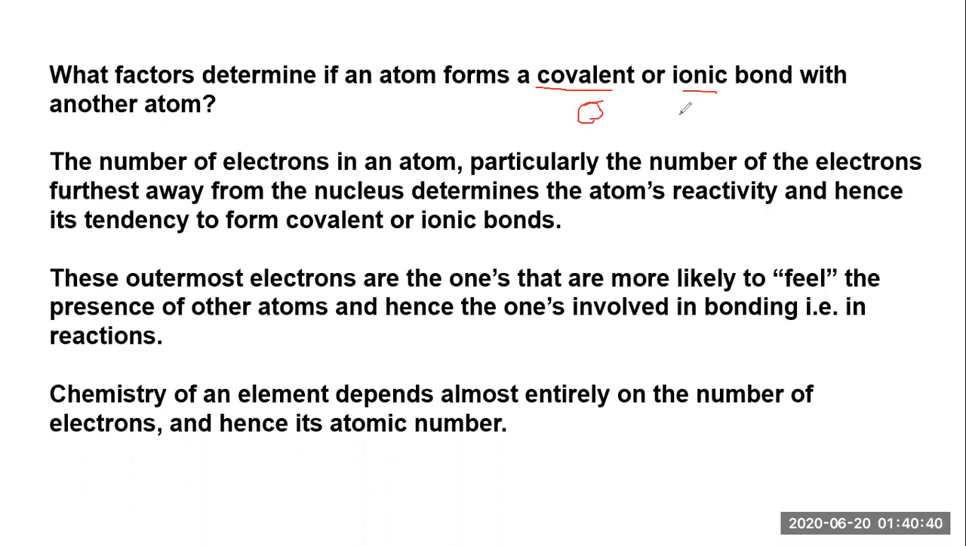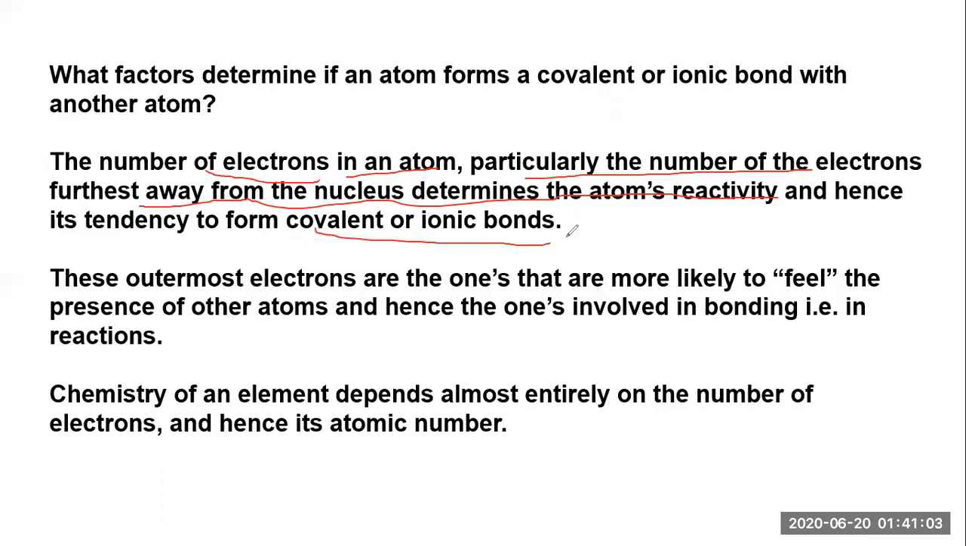In ionic bonds, we're going to talk about the positive charge and negative charge. So these are the points we have to understand. The number of electrons in an atom, particularly the number of electrons further away from the nucleus, determines the atom's reactivity and hence its tendency to form a covalent or ionic bond.